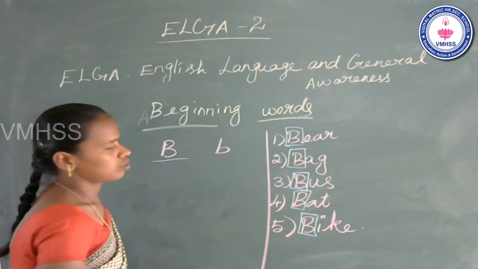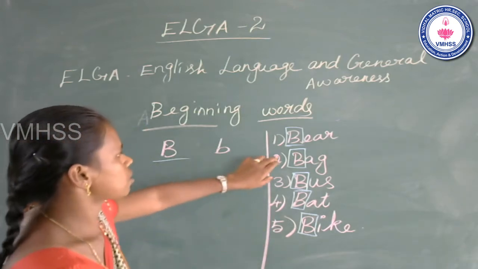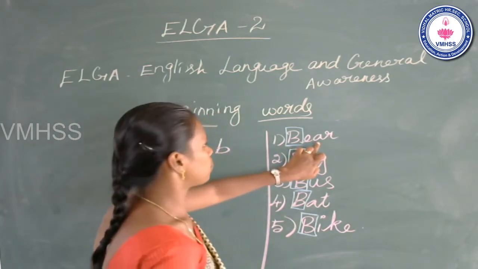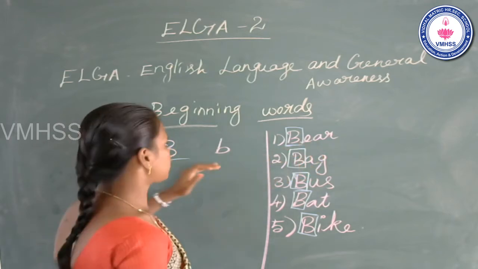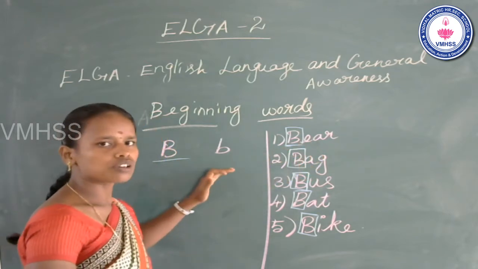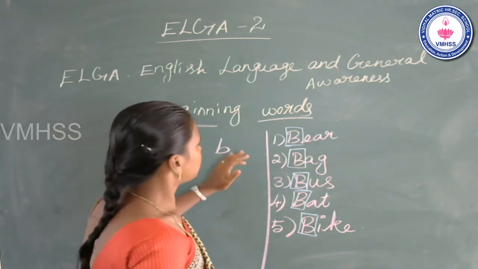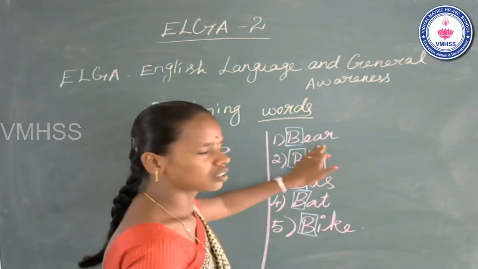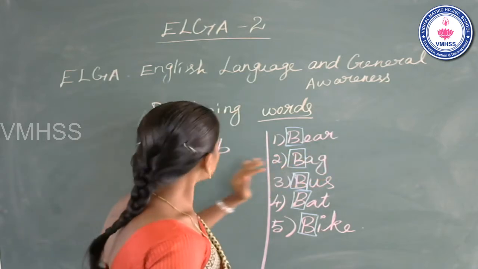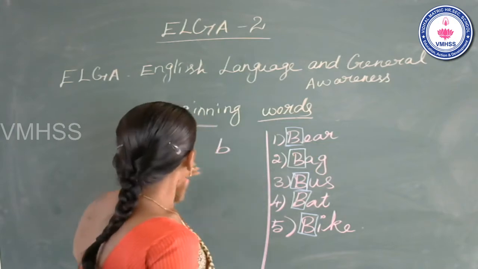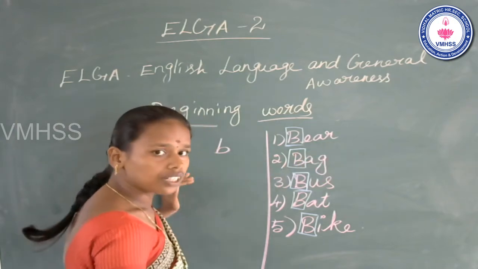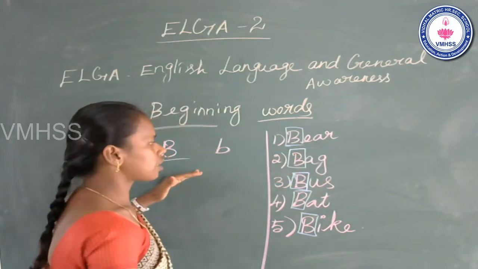Okay. Now, first see the first word, beer. The name of the letter B. The sound of the letter B. Beer. Okay, now move on to the next one.